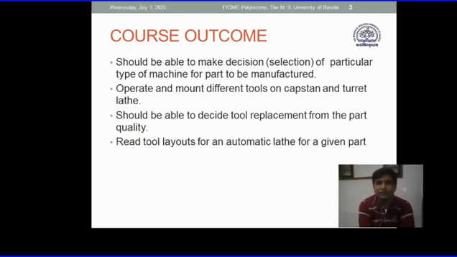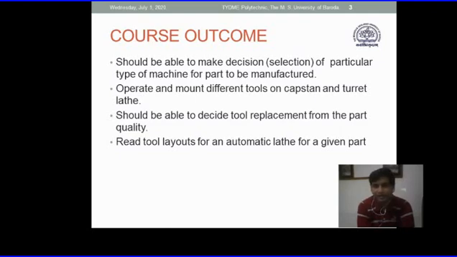Next, you should be able to decide tool replacement from the part quality. That is, if some surface roughness or tool marks are observed, or the dimensions you are getting are not accurate enough and repetitive, then you should make the decision of replacing or regrinding the tools.